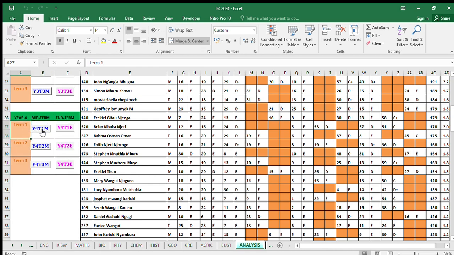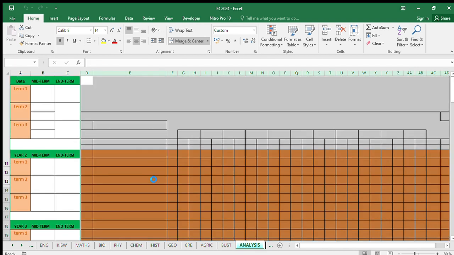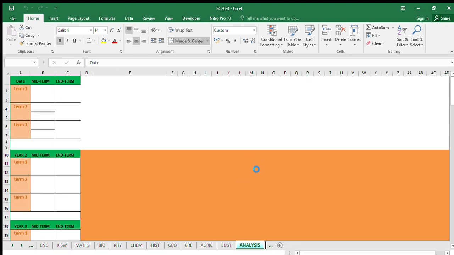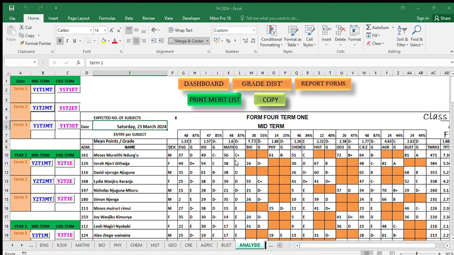Tukitaka analysis hiyo form 4 term 1 midterm, tutabonyeza year 4 term 1 M ni midterm. Ukibonyeza hiyo hivyo unaipea like 5 seconds, inamaliza kuanalyze. Ikimaliza itakwambia done. Ndio hii inakwambia done, and then unabonyeza okay, na hapa inakutolea vizuri form 4 term 1 midterm. So this is the merit ya hiyo mtihani ambayo iko already analyzed.